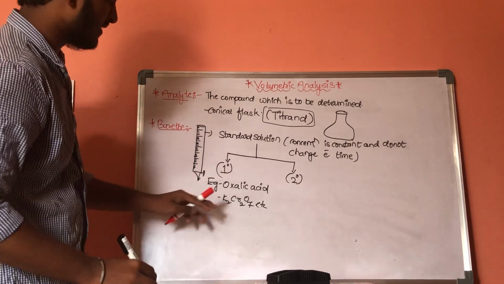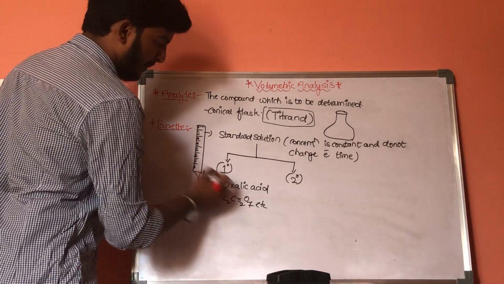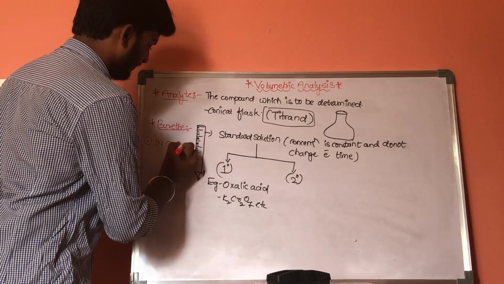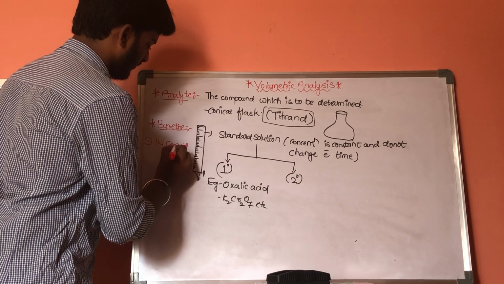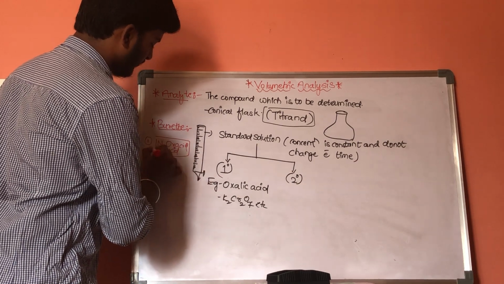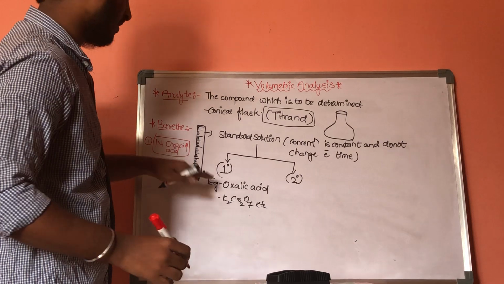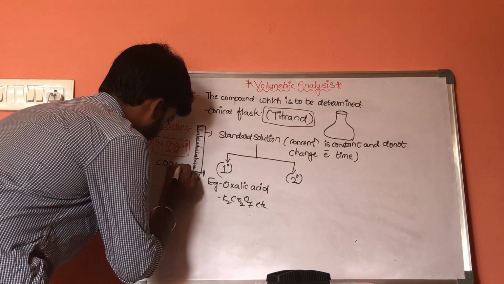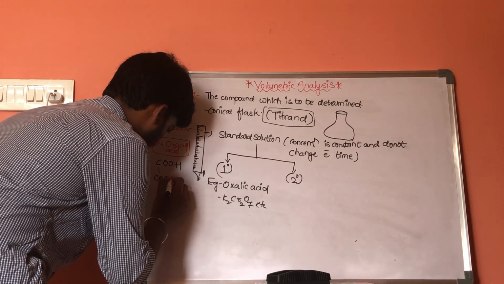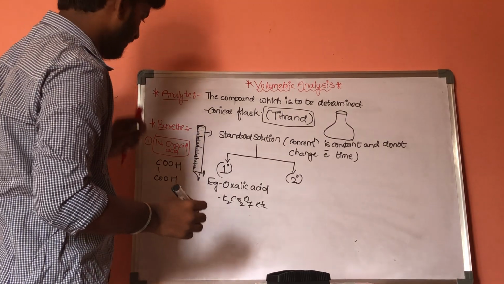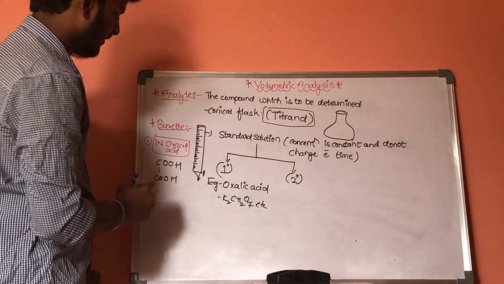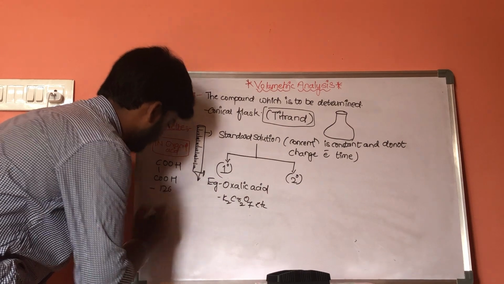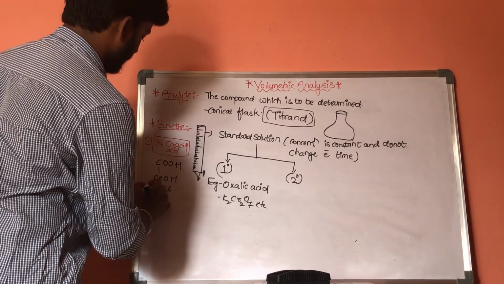Now, let us have one task. Prepare 1 normal oxalic acid. Preparation of 1 normal oxalic acid. The structure of oxalic acid is COOH and COOH. Now, the molecular weight of oxalic acid is 126.